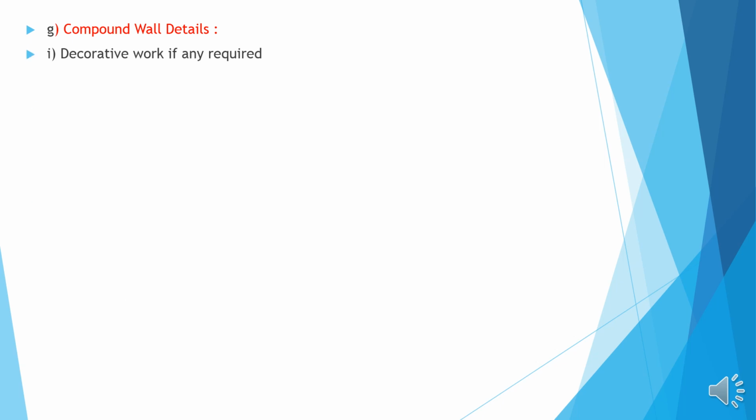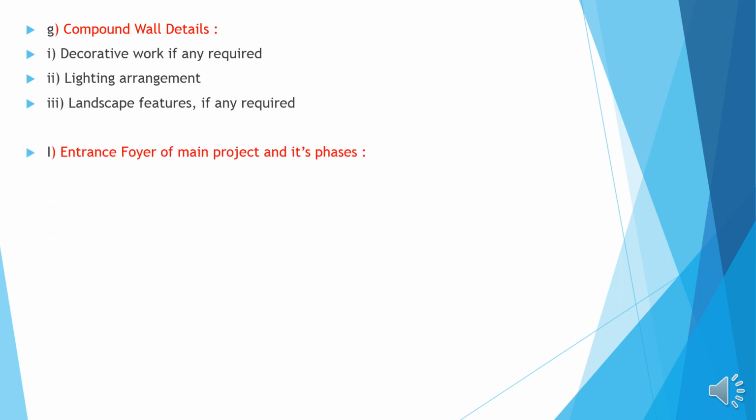Compound wall details: decorative work if required has to be identified, lighting arrangement has to be explained, landscape features if any required have to be marked.